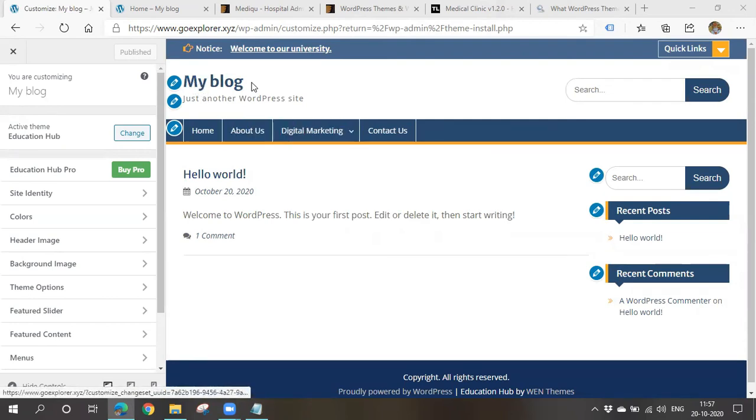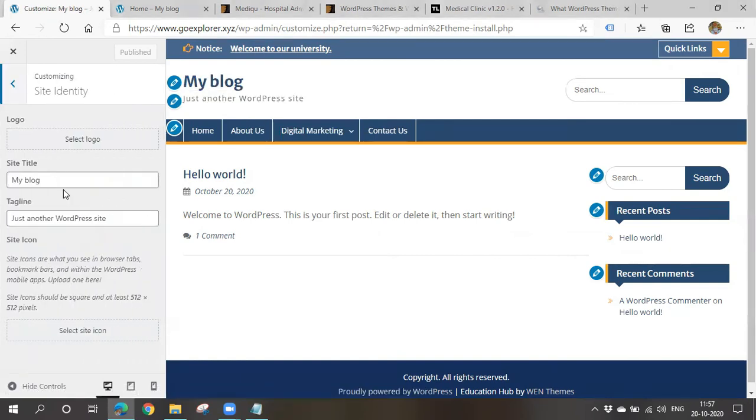So now if I want to edit this name, simply click on this thing, or you can go for site identity like this. You can also upload a logo here. So simply I'll change the site title. Okay, tagline, what you want to. Whatever name you want, you can give here. So here, see, you can see the things are changing.